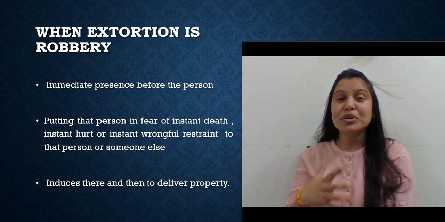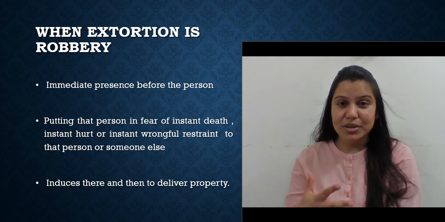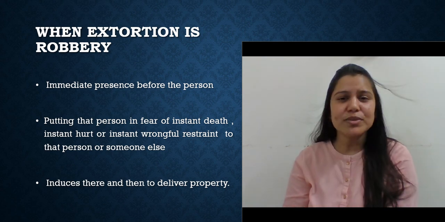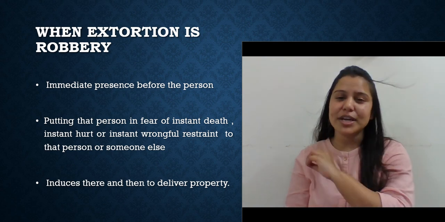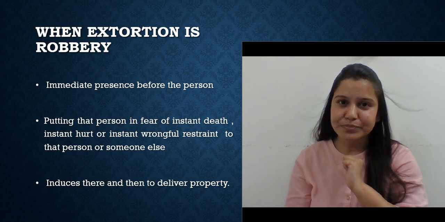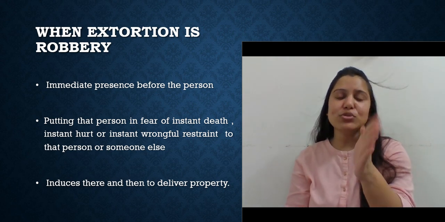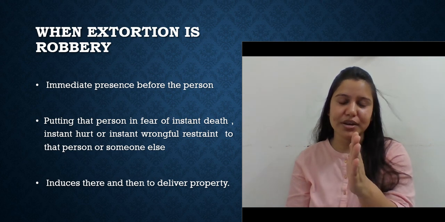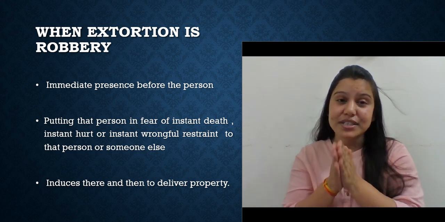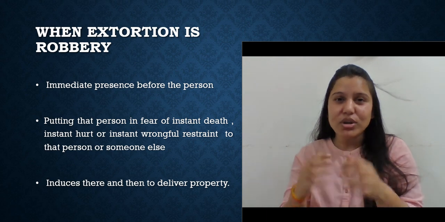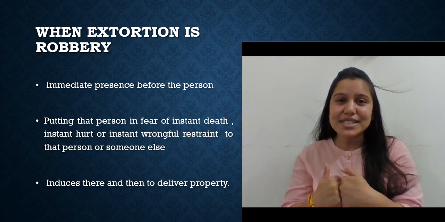Now that is the fear of instant death. Or he's sitting in front of me and saying, you better transfer that amount, or that XYZ person will be killed by me. So the immediate presence of the person has to be there, and the fear of instant death, that the death will be caused right now.